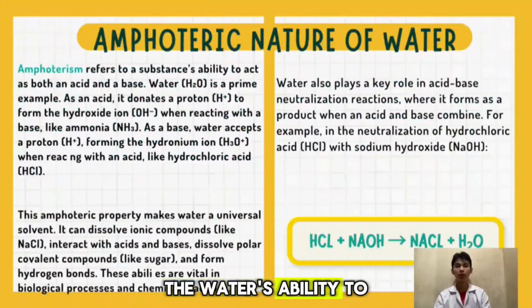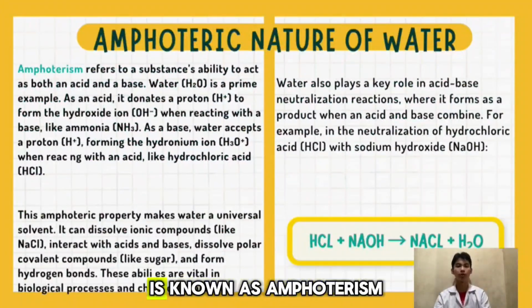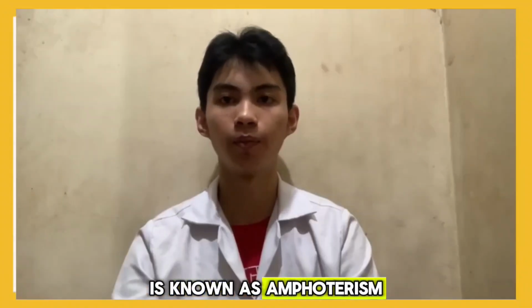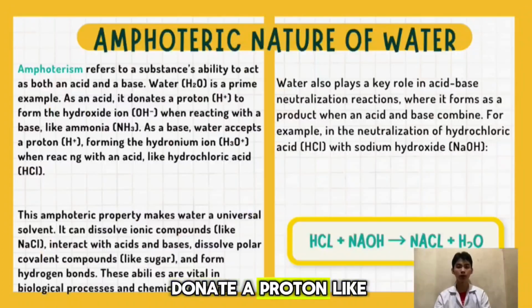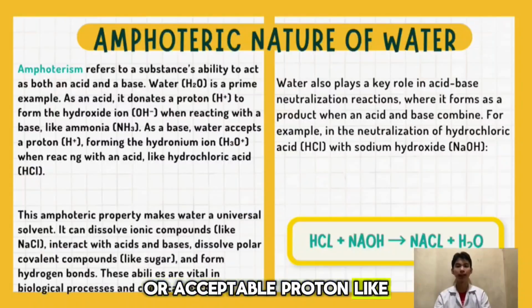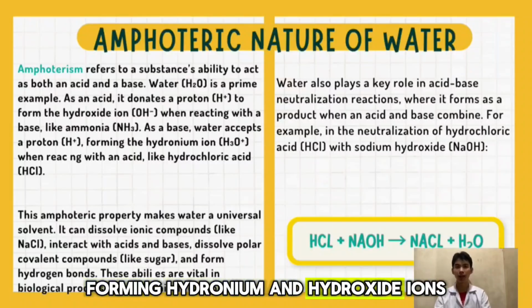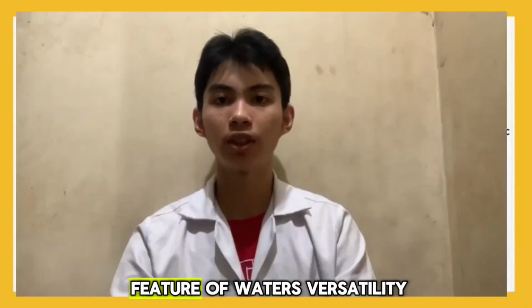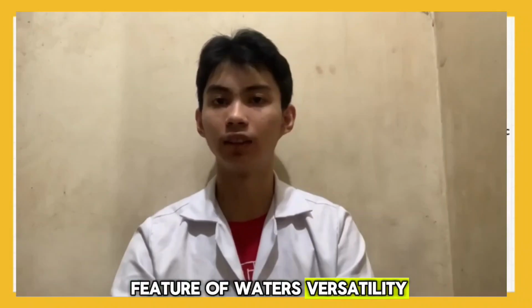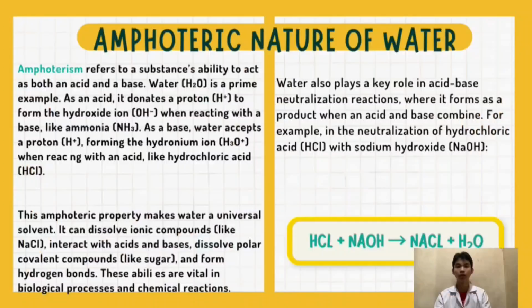Water's ability to act as both an acid and a base is known as amphoterism. This means it can donate a proton like an acid or accept a proton like a base. In water, the self-ionization process occurs. One water molecule can donate a proton to another, forming hydronium and hydroxide ions. This is a key feature of water's versatility in chemical reactions.